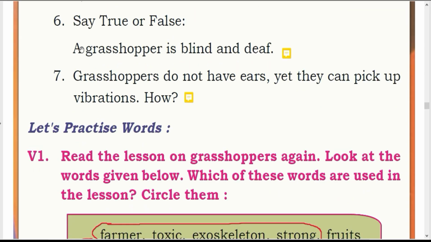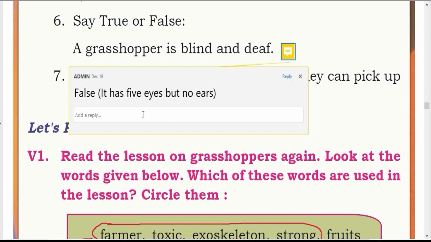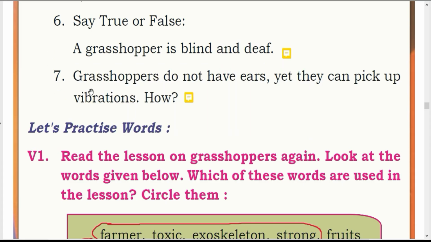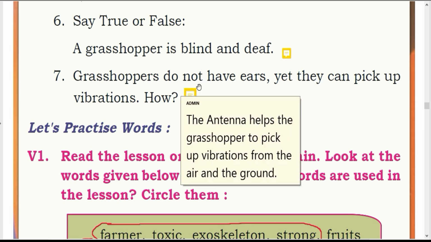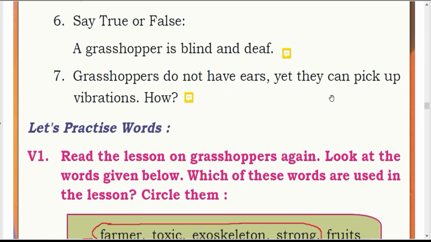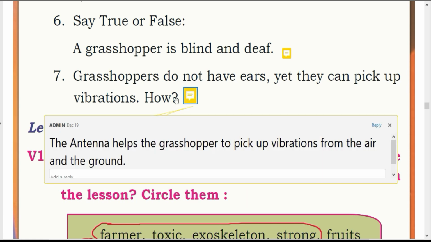Sixth one. Say true or false. A grasshopper is blind and deaf. Is that true? No, it is false. It has 5 eyes but no ears. Seventh one. Grasshoppers do not have ears, yet they can pick up vibrations. How? The answer is the antenna helps the grasshopper to pick up vibrations from the air and the ground.